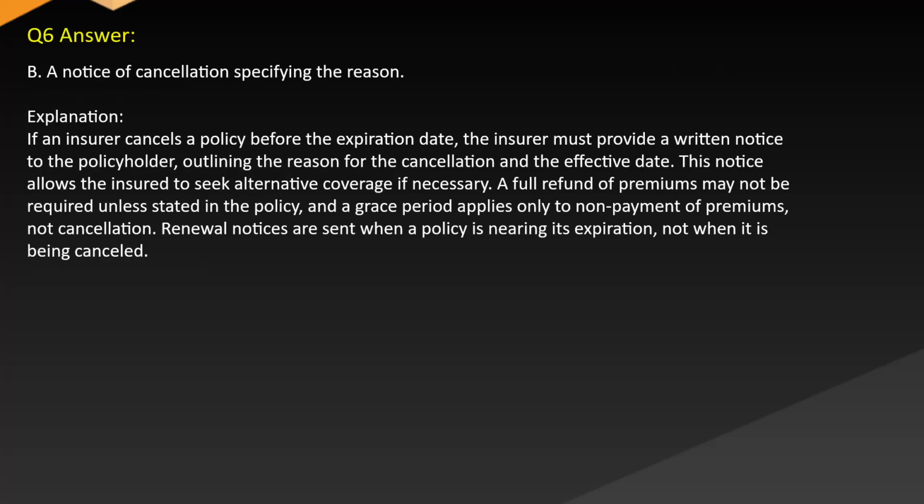Answer: B. A notice of cancellation specifying the reason. Explanation: if an insurer cancels a policy before the expiration date, the insurer must provide a written notice to the policyholder outlining the reason for the cancellation and the effective date. This notice allows the insured to seek alternative coverage if necessary. A full refund of premiums may not be required unless stated in the policy, and a grace period applies only to non-payment of premiums, not cancellation. Renewal notices are sent when a policy is nearing its expiration, not when it is being cancelled.